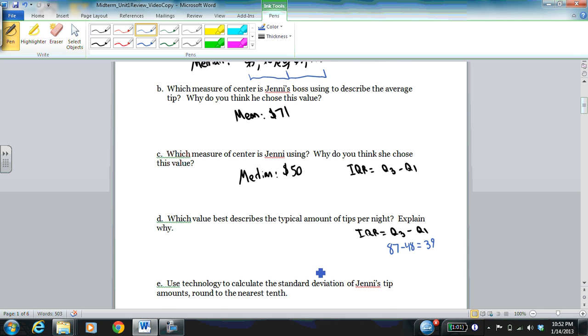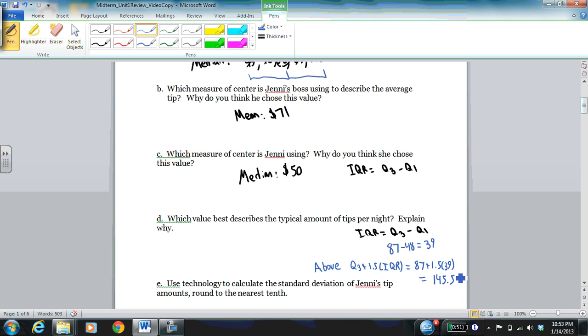Now I'm doing this because I want to find outliers. So in this case, an outlier, the upper bound of the outliers would be anything above Q3 plus 1.5 times IQR, which as we can see is going to be 87 plus 1.5 times 39, which is 145.5, I believe.